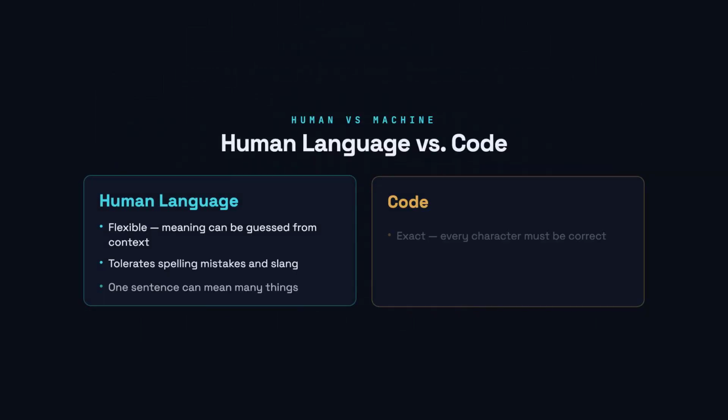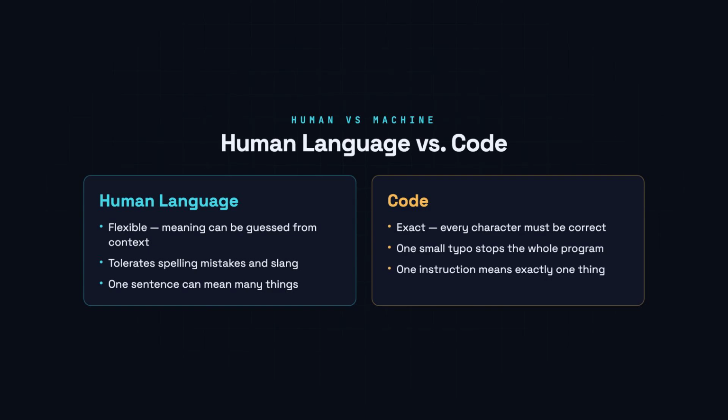Human language is flexible. We understand each other even with typos or slang. Code has no such tolerance. Every word and symbol must be exactly right, or the computer simply stops and reports an error.